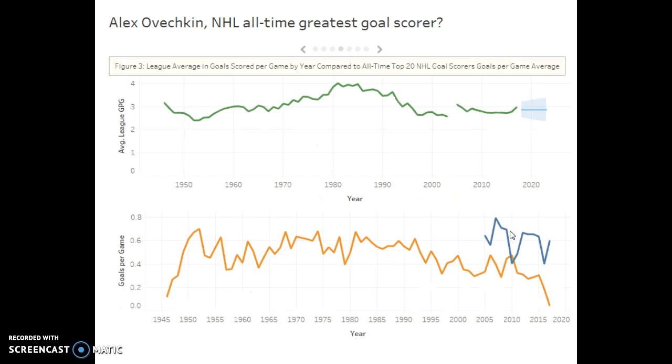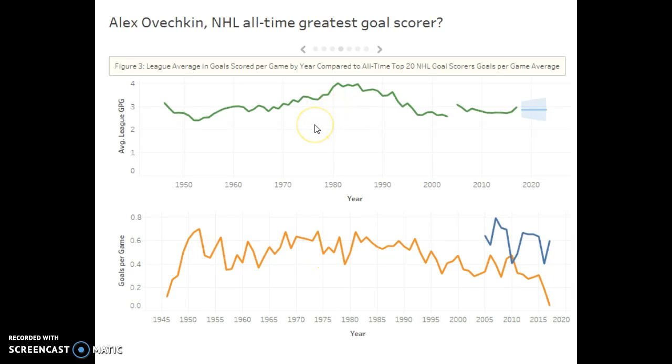This third figure is another time graph, but this time the period is by year instead of by the season that the player is in. So the year starts in the mid-1940s, and you'll notice the top graph shows the average goals scored per game by a team, not by an individual. The bottom graph shows the average goals scored per game by the top 20 all-time scorers in NHL history.